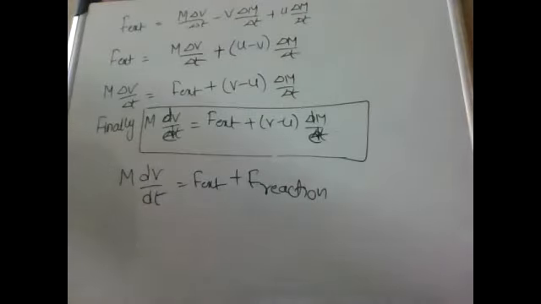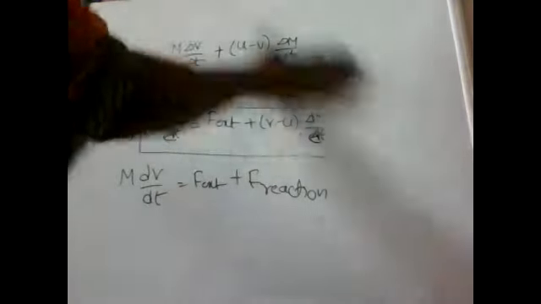Next, motion of a rocket. The rocket is an example of a system of variable mass. The rocket consists of a combustion chamber in which liquid or solid fuel is burned.